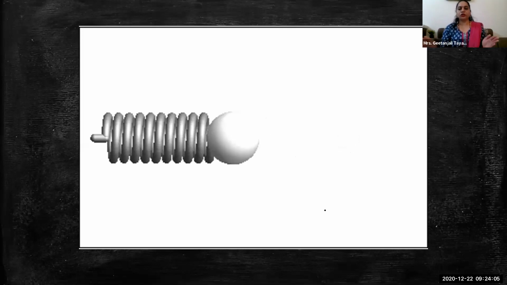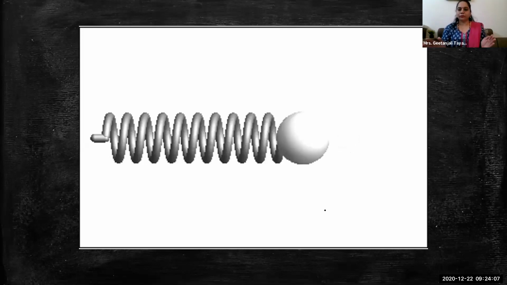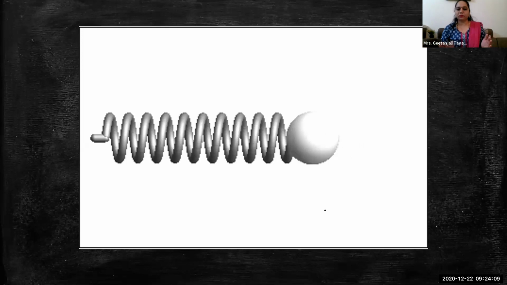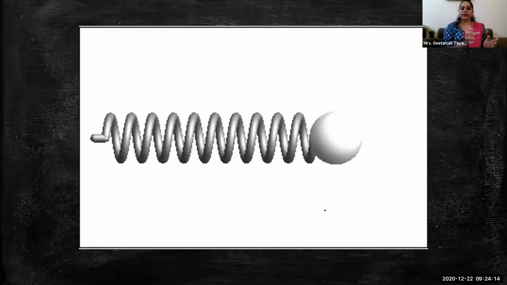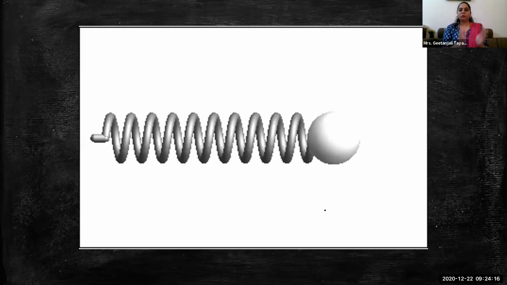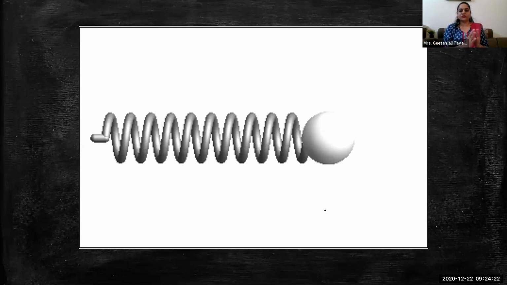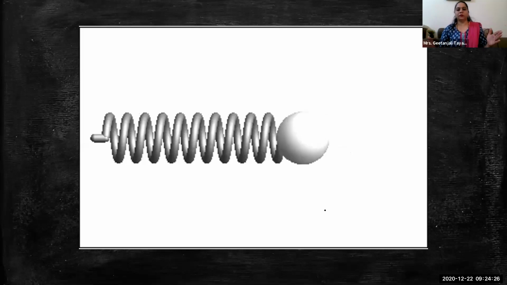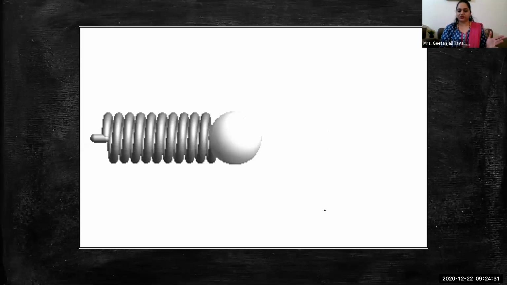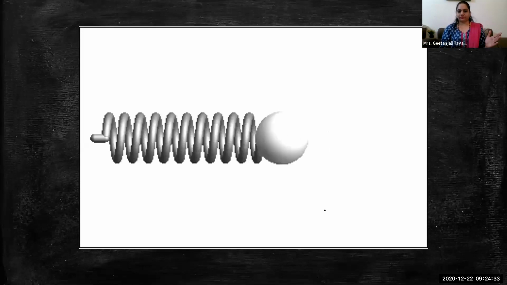The spring is pushing the ball because work is done: force is applied by the spring, and displacement of the ball takes place. Hence, work is done. So the spring, by squeezing or compressing, has potential energy in it. And once we release the pressure from the spring, the ball is displaced, and because of that displacement we can say potential energy was there and work is done.